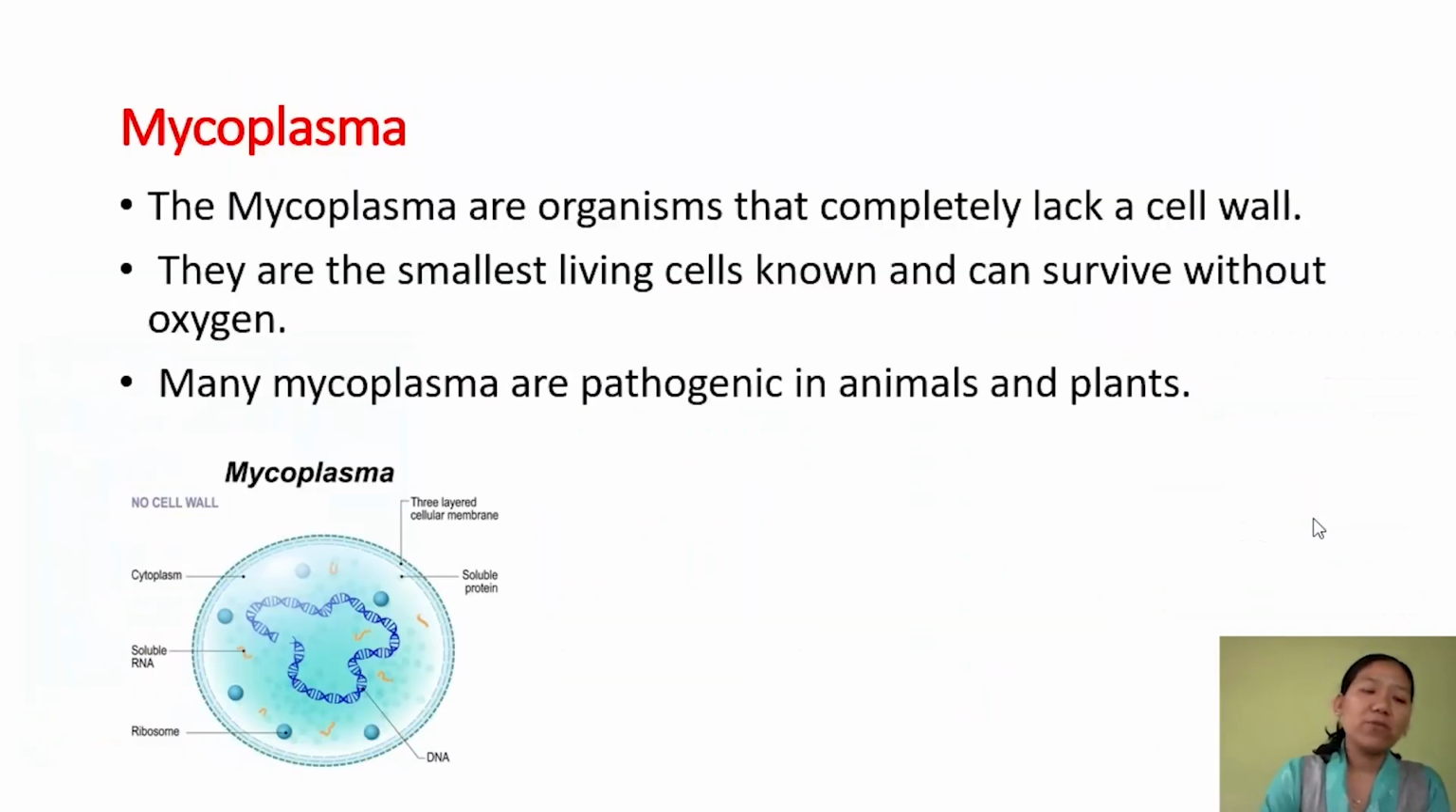Now next we have another group of bacteria which lack a cell wall. Such organisms we call mycoplasma, and mycoplasma are considered to be the smallest living cells known. They can survive without oxygen, and they are known to cause disease in plants and animals. Earlier they were called PPLO, pleuropneumonia-like organisms.